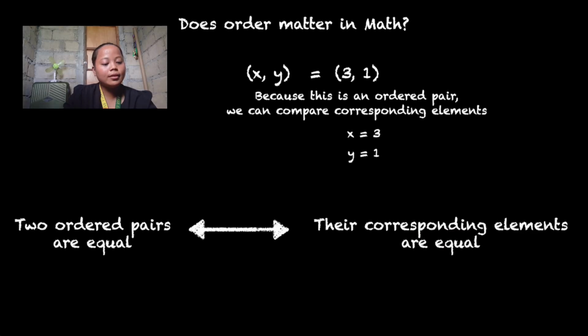So, let's proceed. Pwede na to i-associate, diba? Since kay gipakita naman ta ganina nga si xy si 3, 1 is x and y. So, pasabot si x corresponds to 3, y corresponds to 1. So, ma-apply na to diri ang theorem, diba? Kay gi-equate man nato si x ug y equal to 3, 1. So, two ordered pairs are equal if their corresponding elements are also equal. So, naingon nato nga ang ordered pair xy is equal to the ordered pair 3, 1 since x is equal to 3 and y is equal to 1.